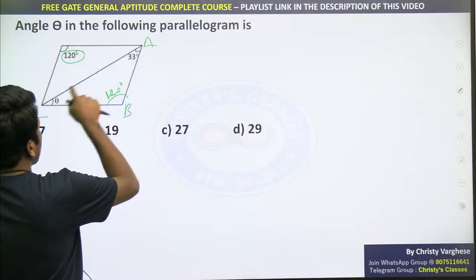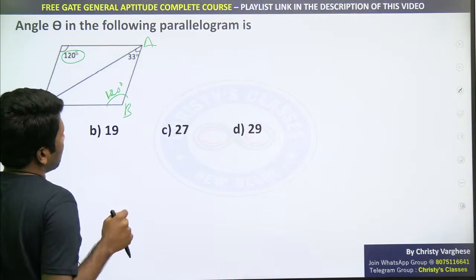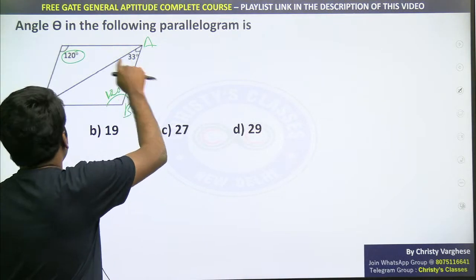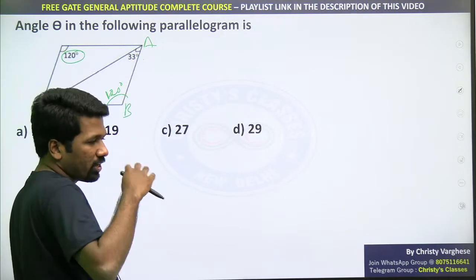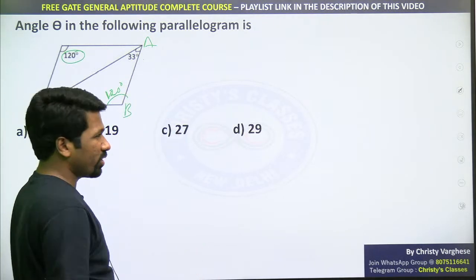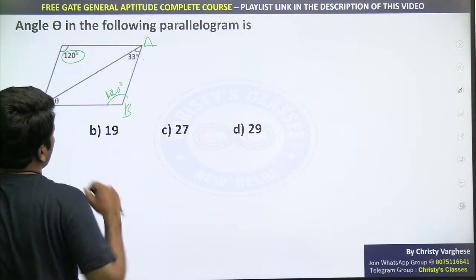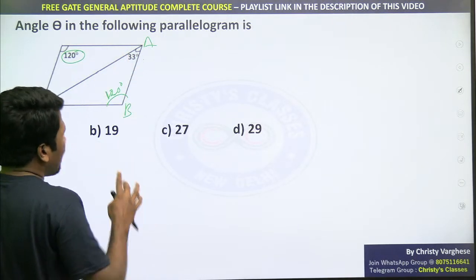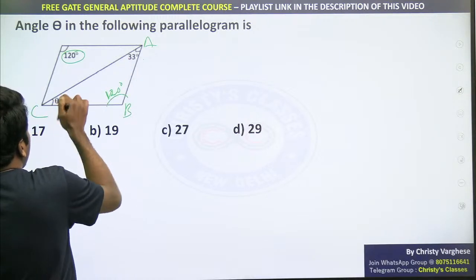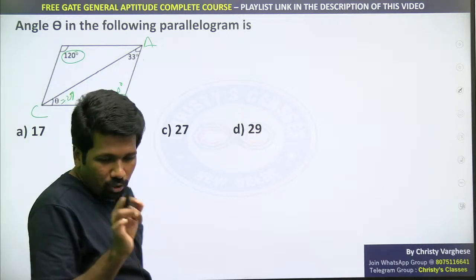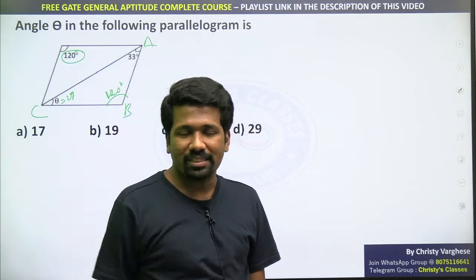So ये 120, 33 और theta add किया तो 180 मिलना चाहिए. I have told you before exam, don't write 120 plus 33 plus theta equal to 180. Then take theta to one side, constant to other side. You should be logical enough to look at it. 120, 33 दोनों add किया तो 153 हो गया. अभी 153 के बाद कितना बचा है? 27 बचा है 180 complete करने के लिए. You should be able to look at it and do mental math.